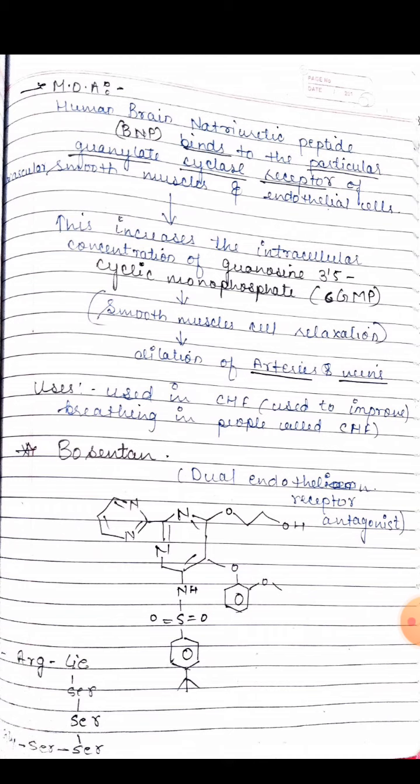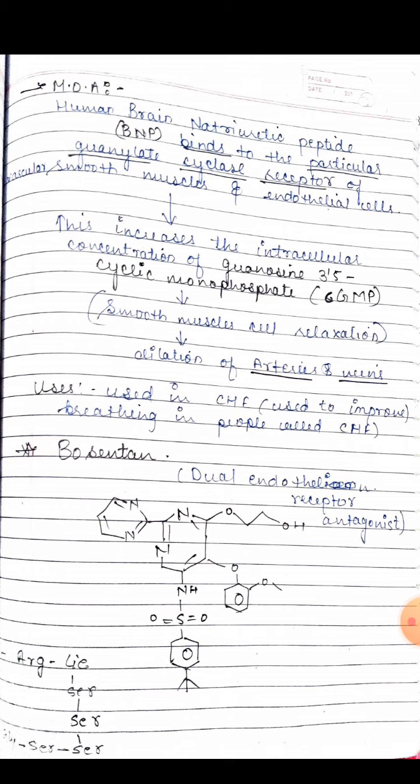The use of that drug is in cardiac heart failure, to improve breathing in people with cardiac heart failure.